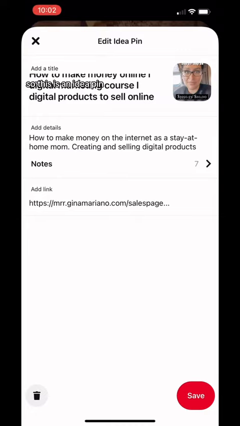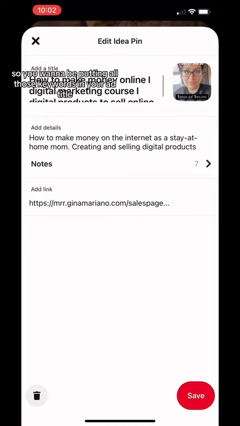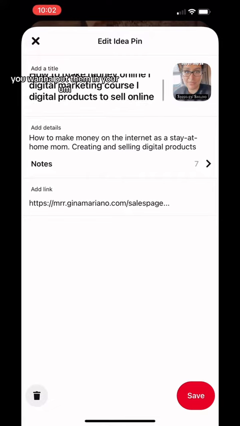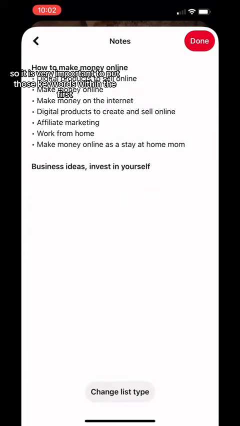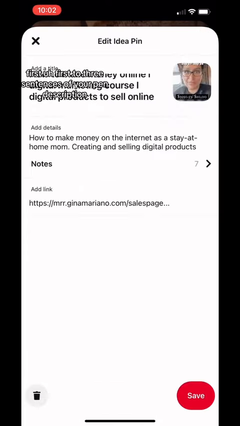So this is an idea pin. So you want to be putting all those keywords in your ad title. You want to put them in your ad details area as well as in your notes. So it is very important to put those keywords within the first one to three sentences of your pin description.